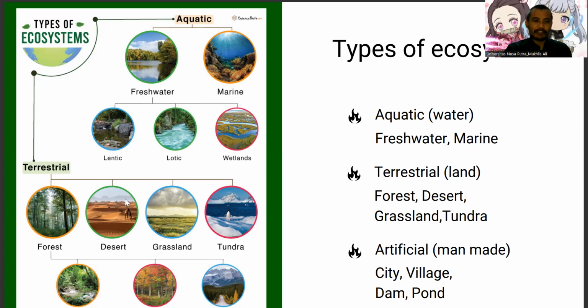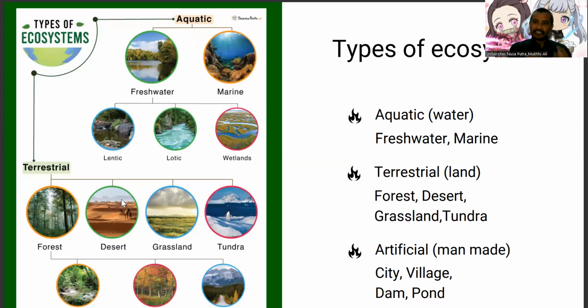Okay, next, it's about terrestrial ecosystem. In terrestrial ecosystem, we have four kind ecosystem. The first one is forest. We have three types of forest. There are temperate, taiga or boreal, and tropical. In taiga or boreal, we can find this type of forest in near pole area, like in Eurasia, in North America, like in Canada, or in Britain.